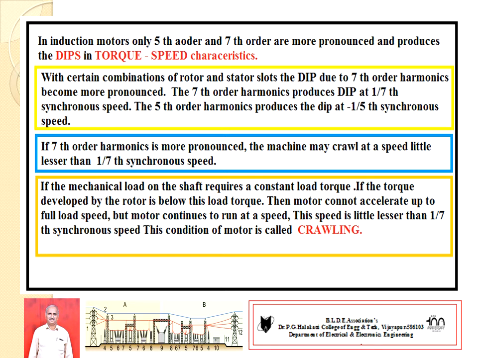In an induction motor, if the mechanical load on the shaft requires a constant load torque, and the torque developed by the rotor is below the load torque, then the motor cannot accelerate up to full load speed. So the motor continues at less than synchronous speed. That is, the motor runs at a little bit lesser than 1 by 7th of synchronous speed. Such a condition of the motor is called crawling.